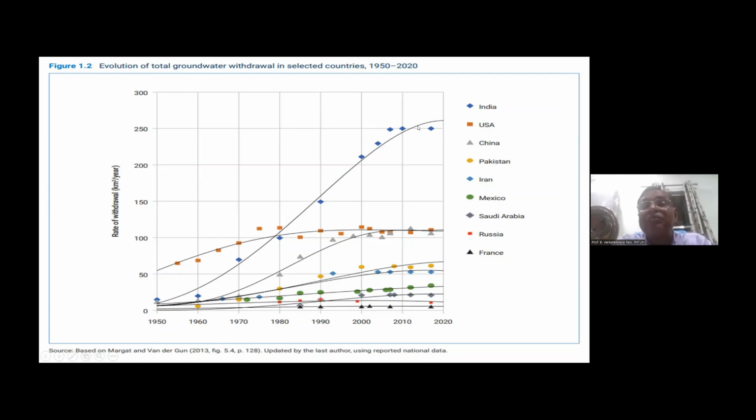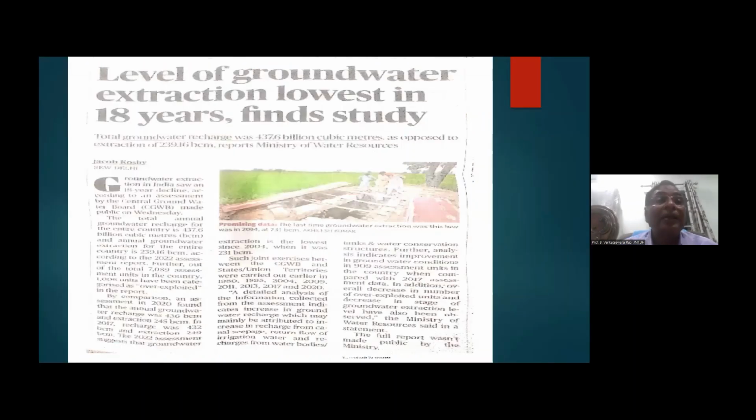So overall total groundwater withdrawal is around 1,000 cubic kilometers. At some places it is over-utilized, at some places it is not. That is the story. And the level of groundwater extraction is the lowest in 18 years, finds a study within India. Recently, I have brought this.